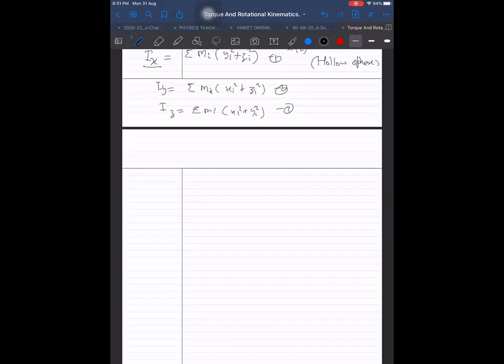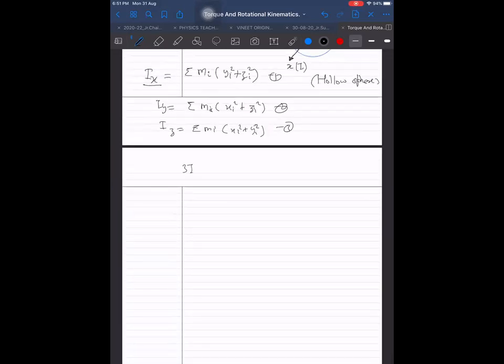What do we get? On the left hand side, I get 3 I_x because all are equal. Adding 1, 2, and 3, we are getting 3 I_x equals 2 sigma m_i into x_i square plus y_i square plus z_i square.